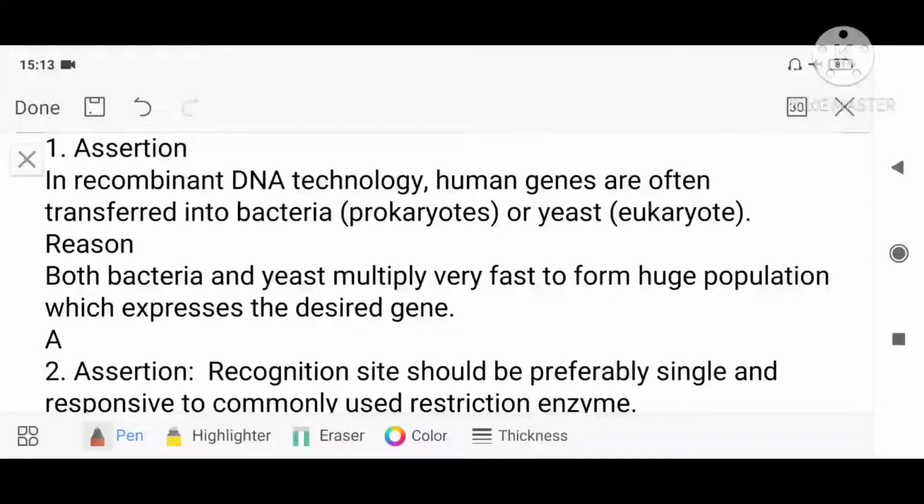Today we are going to discuss the next chapter revision, that is biotechnology principles and processes. So to begin with, we will start discussing some of the assertion-reason type questions.